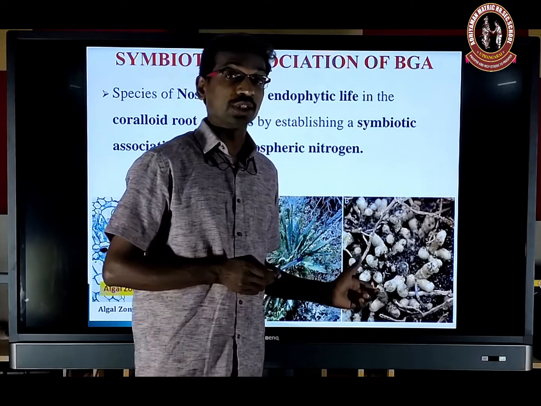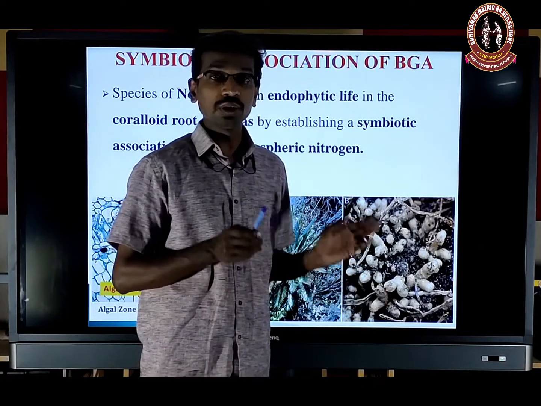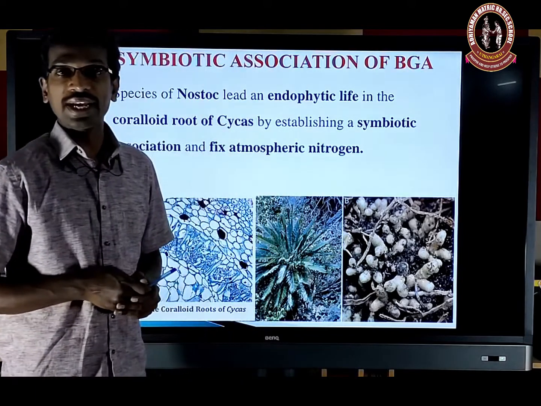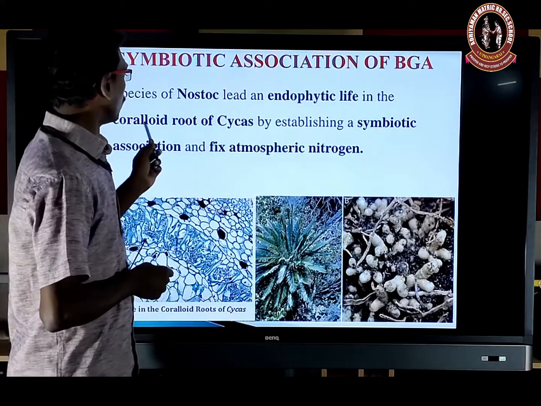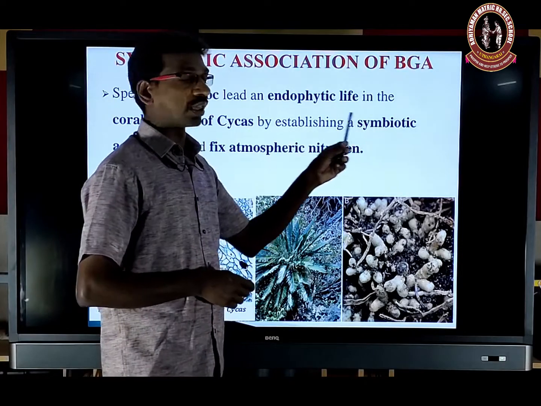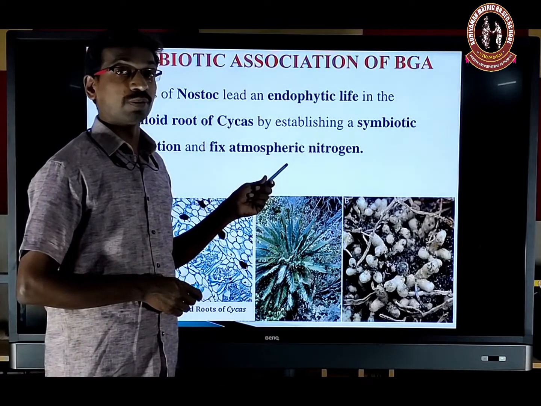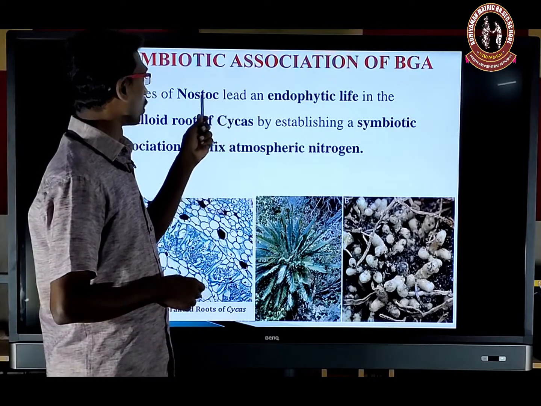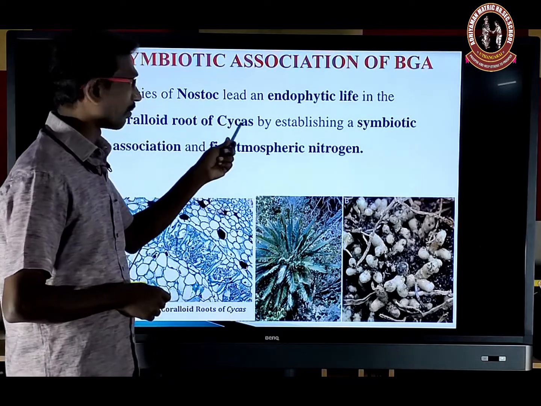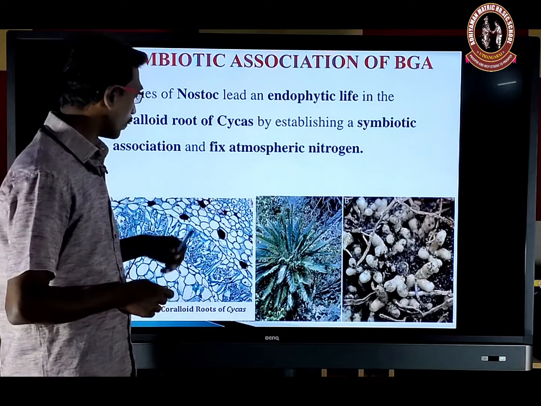Coralloid roots occur in Cycas, a gymnosperm, a naked seed plant. The coralloid root of Cycas establishes a symbiotic association with Nostoc and fixes atmospheric nitrogen.